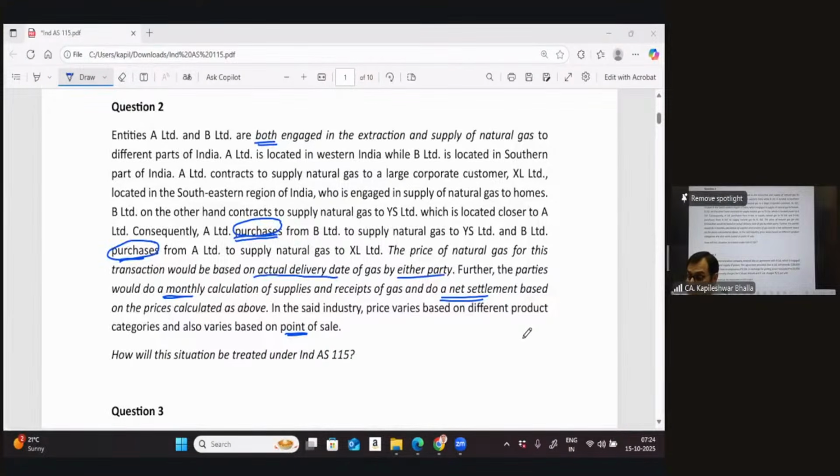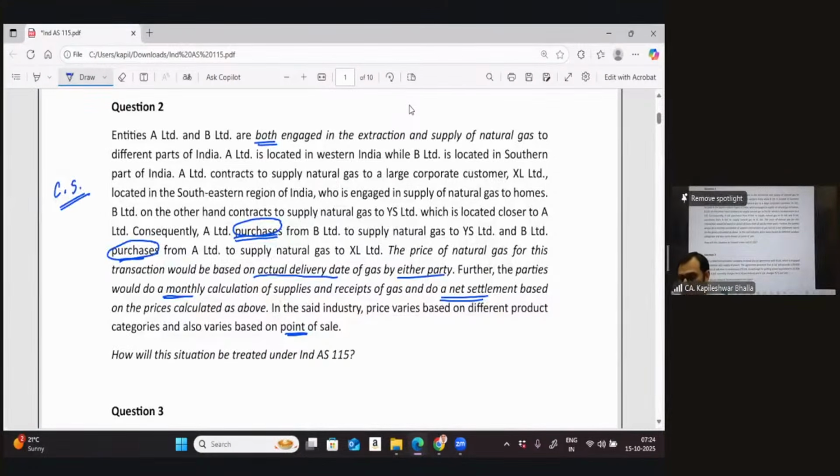That's rightly said, absolutely. So we can say yes, this is undoubtedly within the scope of the standard, because the first parameter is met, that they are in the same kind of business. And we can definitely say that there is a commercial substance, I'm putting it as CS. The moment there is a commercial substance, it is definitely within the purview of Ind AS 115.